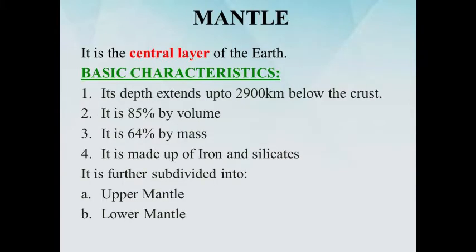Then comes the mantle. It can be further subdivided into upper mantle and lower mantle. The basic characteristics of the mantle are that its depth extends up to 2,900 km below the crust. It is 85% by volume and 64% by mass. It is made up of iron and silicates. The main component is iron and then comes silicate. Mantle: upper mantle and lower mantle.